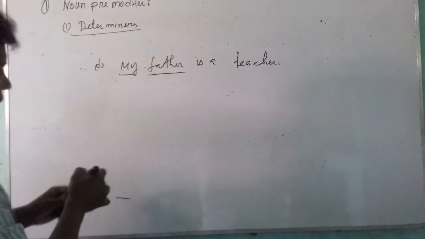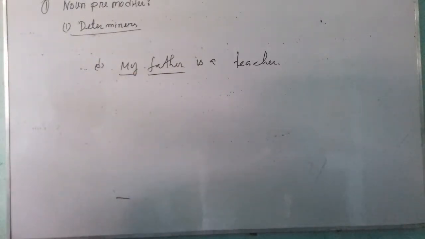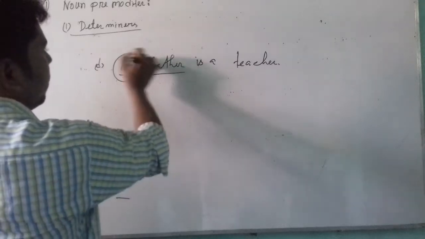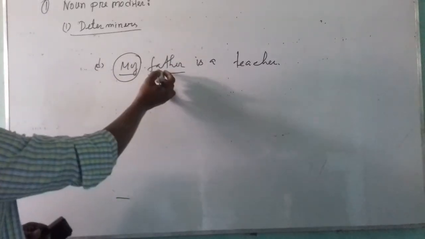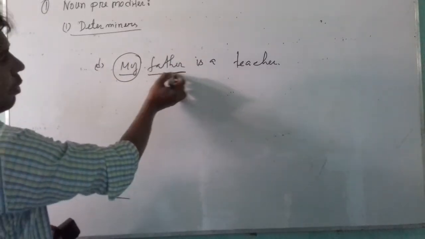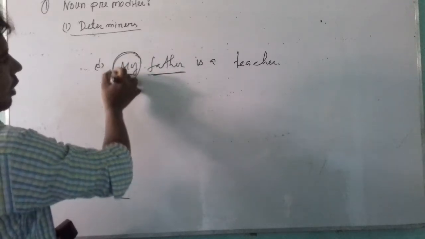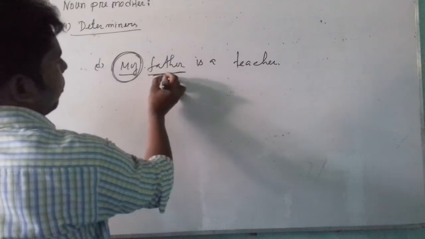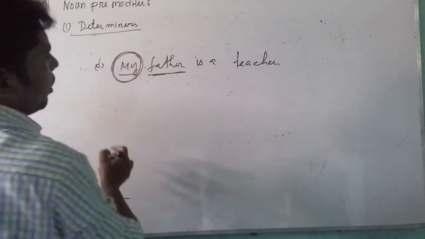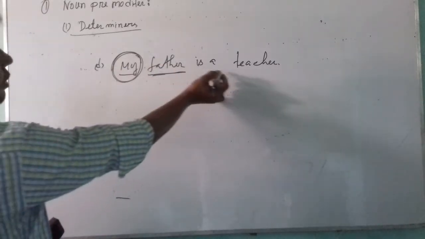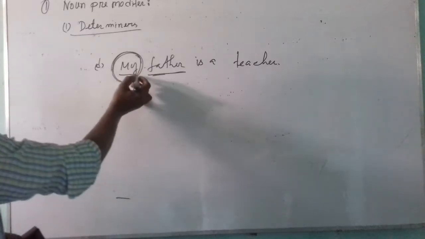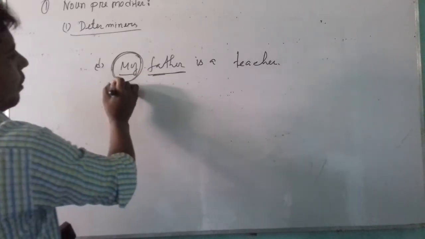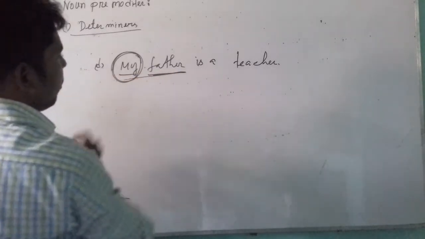Here father is the noun and my is a possessive. Here the possessive is giving additional information about the noun, my father. So here my has been used as a pre-modifier of a noun. According to the name of possessive, you can say that this is a pre-modifier of a noun.